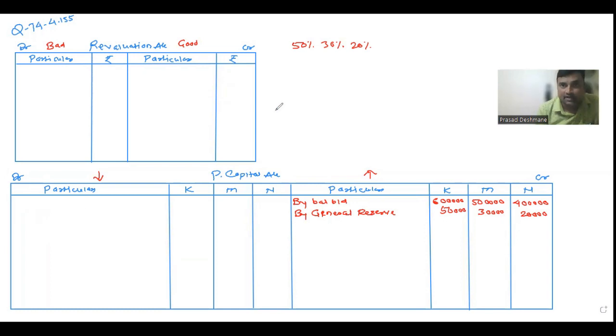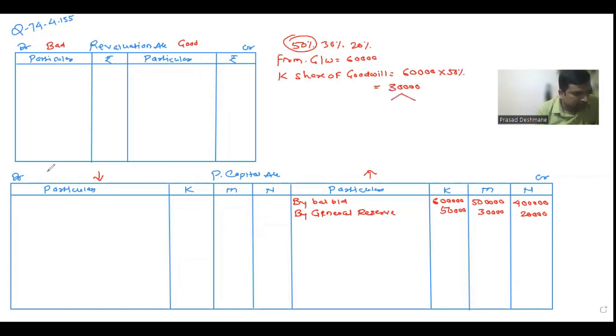The firm's goodwill was valued at 60,000. This is the firm's goodwill. Then we'll work out Kavya's share of goodwill. 60,000 into what is Kavya's share? See, Kavya is the first partner, so her share is 50%. 50% of 60,000 means 30,000. This 30,000 we have to split between the other partners, which is Manya and Navita.